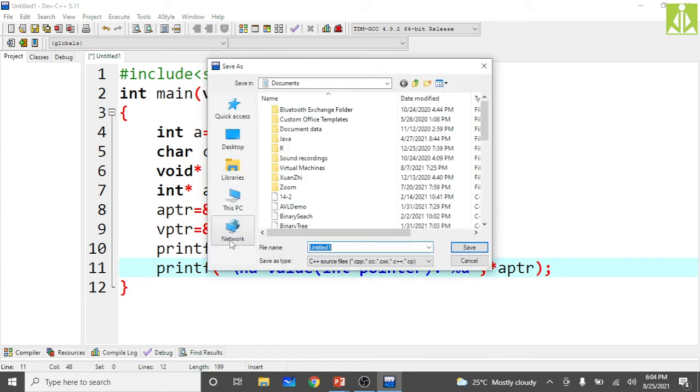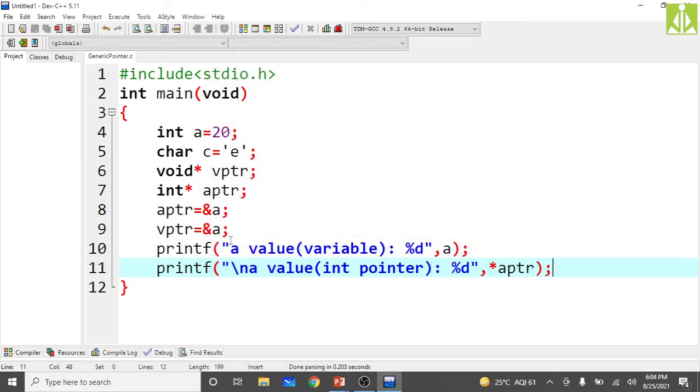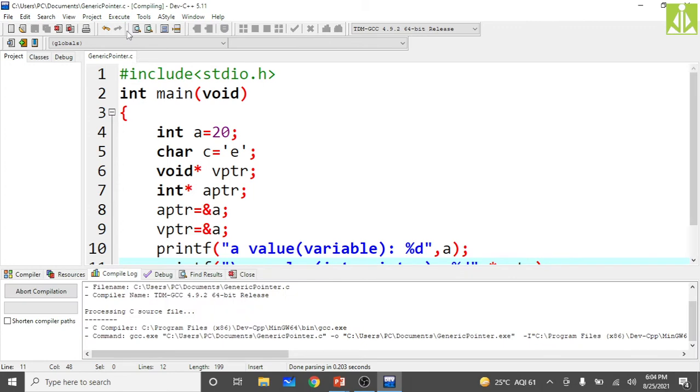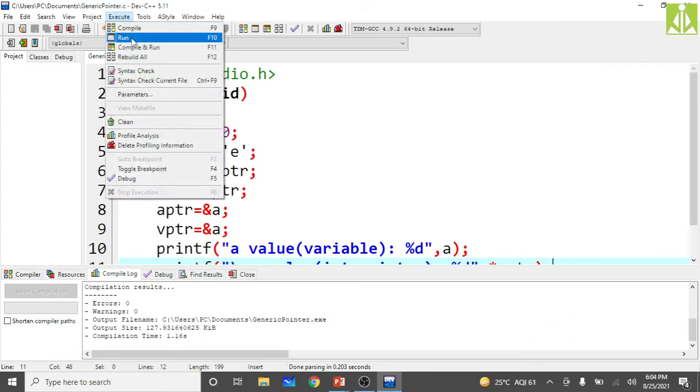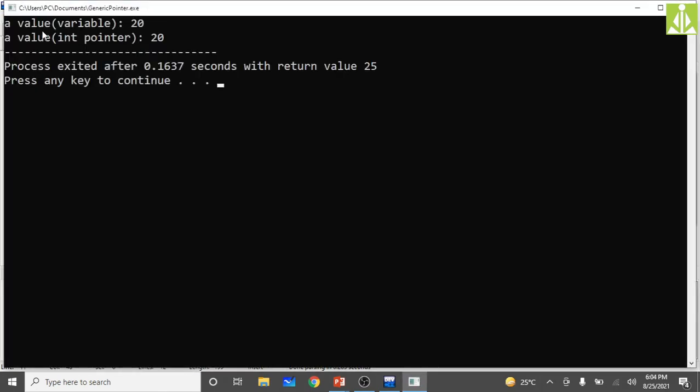Okay, up to this we will execute and we will see. The program we need to save. I'm saying generic pointer dot c. The program got saved. Now compile. As you can see, compilation is successful. Now run. See here, the value of a using the variable, we are getting 20. The value of a using the pointer, because we are dereferencing directly, we are getting value 20.